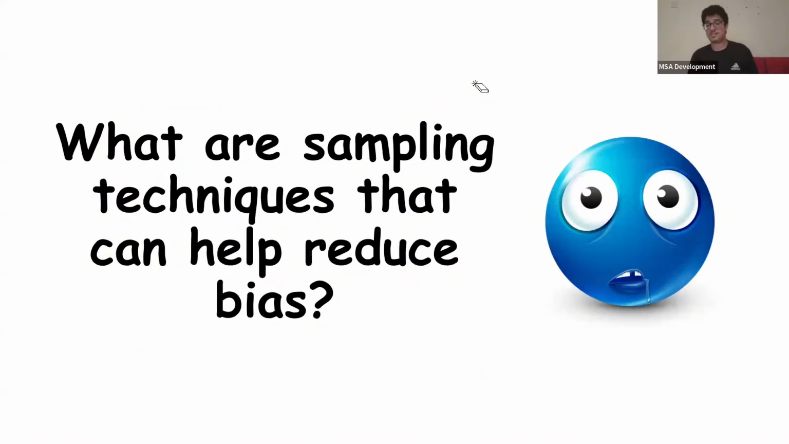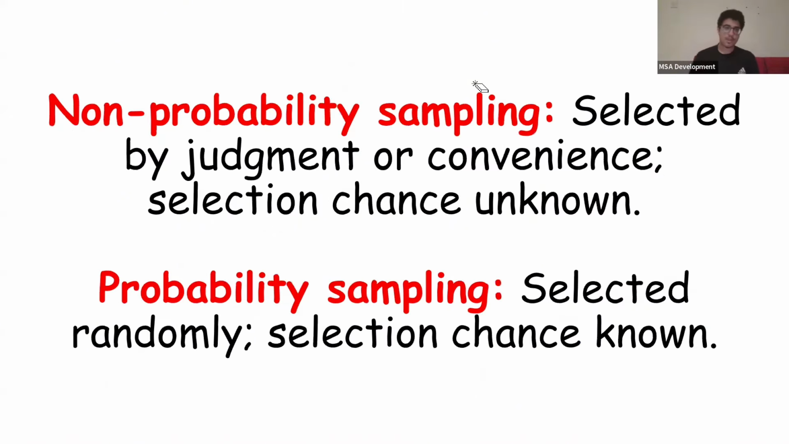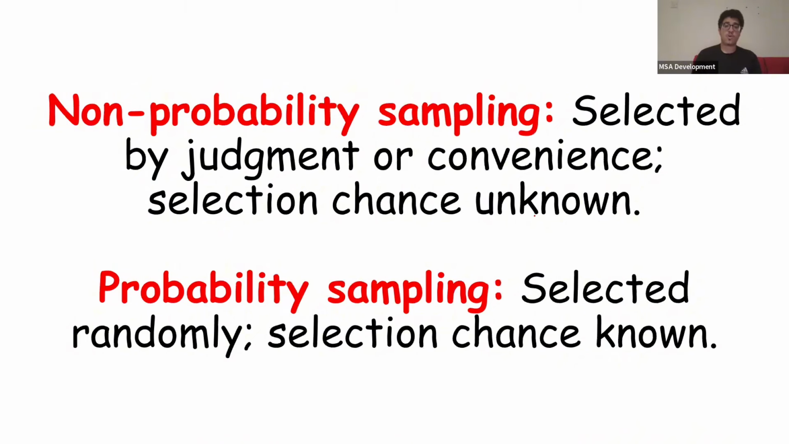Now, what are some sampling techniques that can actually help reduce bias? Well, first off, there's two types. We have non-probability sampling. So there's selected by judgment or convenience. Okay, the selection chance is unknown. Or we have probability sampling. Now, probability sampling is when people are selected randomly and the selection chance is actually known. Okay, we'll talk about these right now.